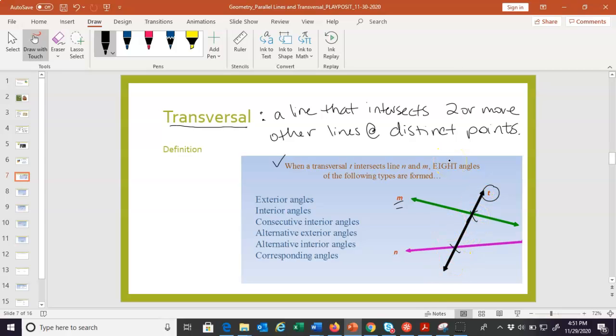When you have a transversal, lots of things happen. They form 8 different pairs of angles. And in that Desmos activity, you guys saw what happens and you saw those different angles, and we're going to give those angles some names and we're going to talk about them. These are all of them. We're going to talk about each of them individually and then look at some examples.